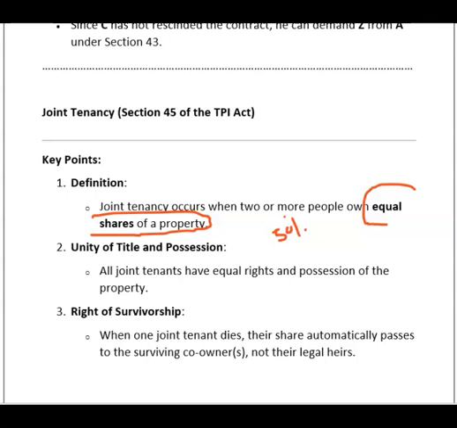Unity of title and possession. All joint tenants have equal right and possession of the property because they have equal share. Right of survivorship. When one joint tenant dies, the share automatically passes to the surviving co-owners, not their legal heirs. This is 50%, this is 50%. If one dies, then this 50% will transfer to the second joint owner. He will become 100%. It is not transferred to his legal heir.